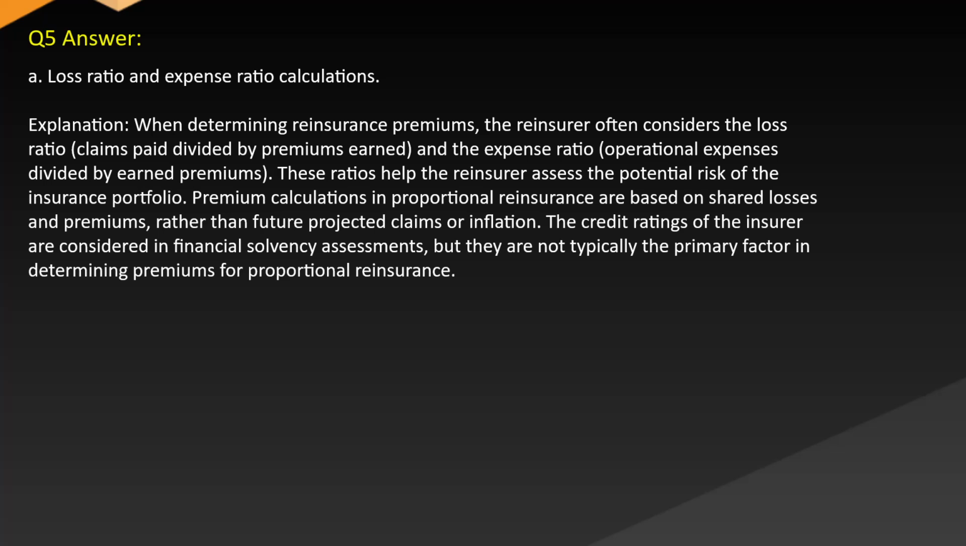Answer A. Loss ratio and expense ratio calculations. Explanation: when determining reinsurance premiums, the reinsurer often considers the loss ratio, claims paid divided by premiums earned, and the expense ratio, operational expenses divided by earned premiums. These ratios help the reinsurer assess the potential risk of the insurance portfolio. Premium calculations in proportional reinsurance are based on shared losses and premiums, rather than future projected claims or inflation. The credit ratings of the insurer are considered in financial solvency assessments, but they are not typically the primary factor in determining premiums for proportional reinsurance.